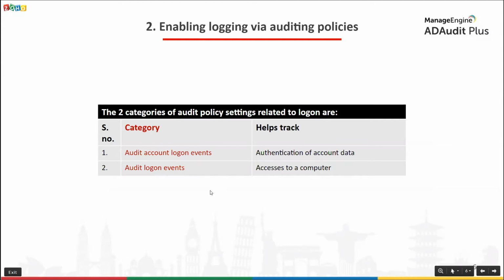In a GPO, you can find audit policy settings under computer configuration, Windows settings, security settings, local policies, audit policy. There are only two categories of audit policy settings, and they are highlighted in red in the table on your screen. The first category is the audit account logon category, which helps track authentication activity. And the second category is the audit logon category, which helps track accesses, that is logons to a computer.